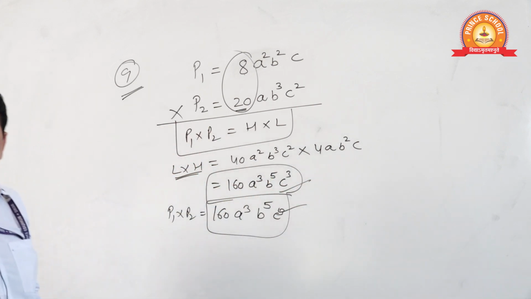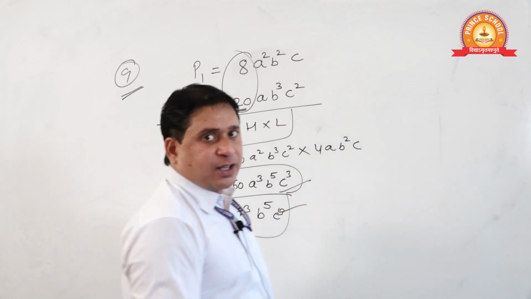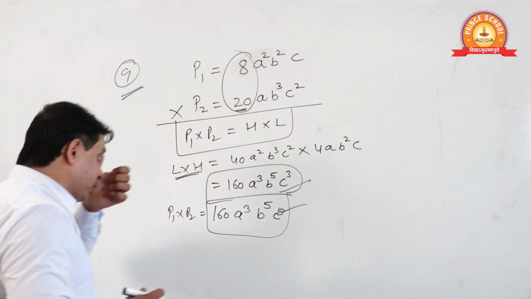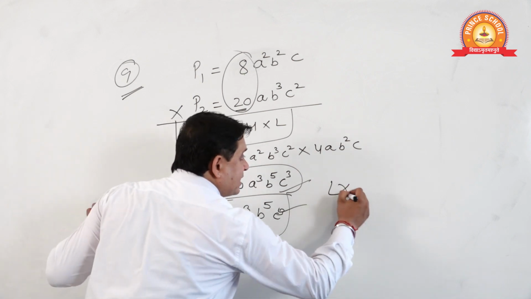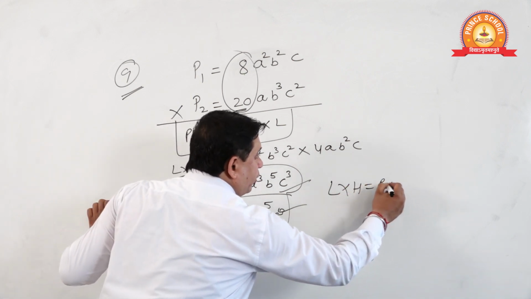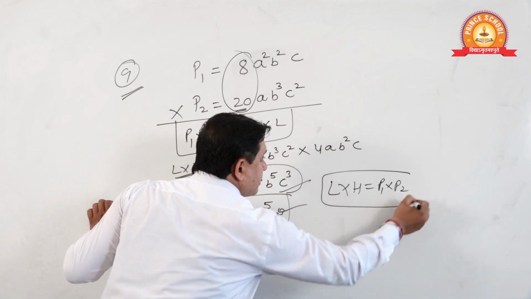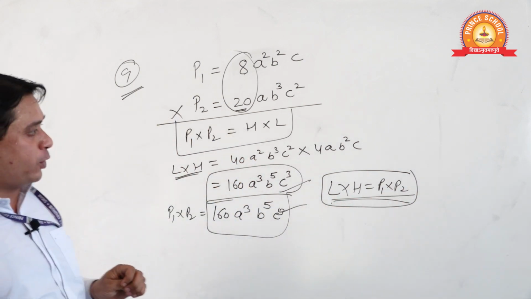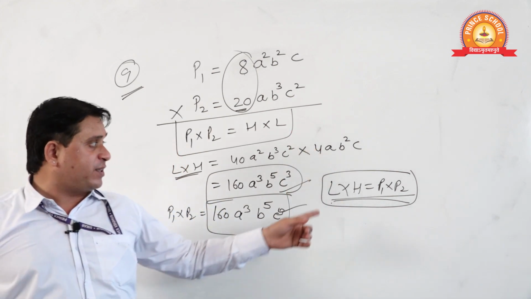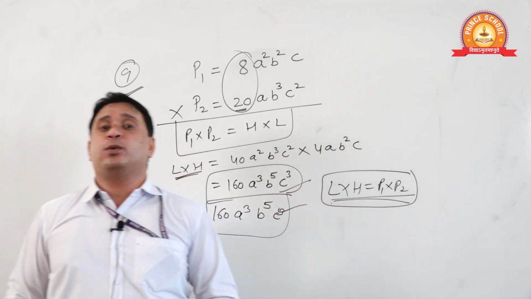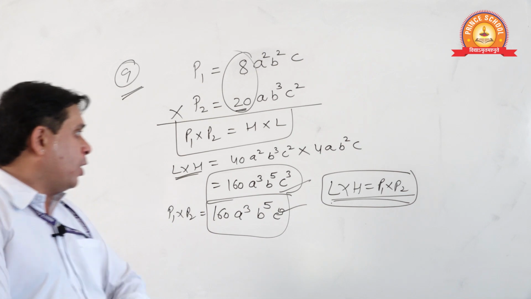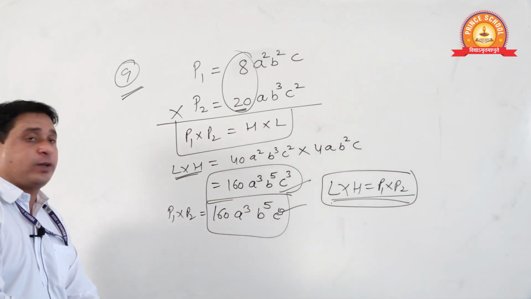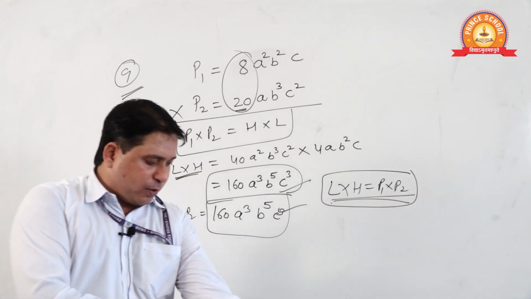Both are same. From here we can conclude there is a rule made that product of LCM and HCF is equal to product of polynomials. Product of two polynomials is equal to product of their LCM and HCF, and this rule can also help you to sort out many problems. Okay students, done? Sure? Once you take it screenshot, then I will go for next.